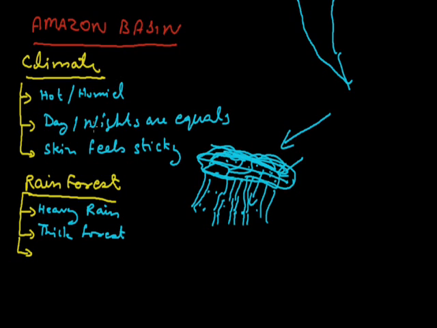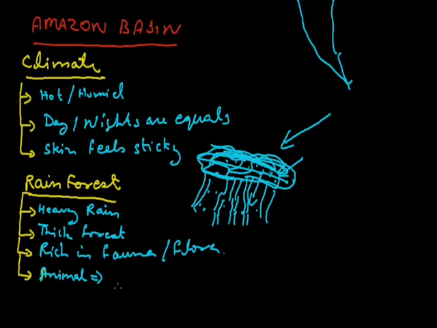Obviously, that area is rich in both fauna and flora, vegetation and wildlife, animals. The main animals found here are different species of monkeys, sloth, which looks a little bit like a monkey and bear, and anteaters.